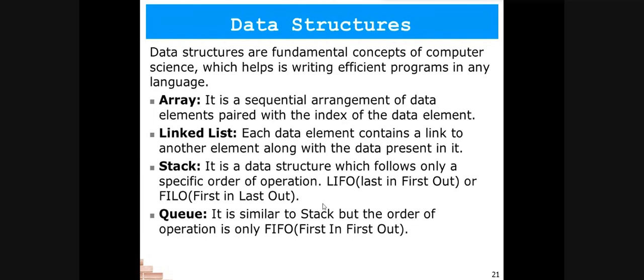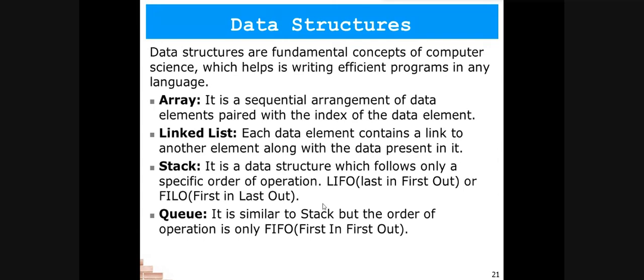Arrays are the data structures where all the data elements are of the same type and they are saved with a certain index starting from value 0, and all the values are saved in a sequential manner. Sequential manner means starting from the first index to the last index, and in a sequence, in a serial order, all the values are stored. So this is how we store values in arrays.